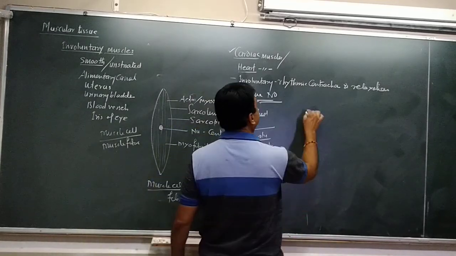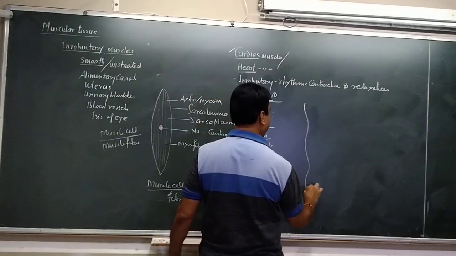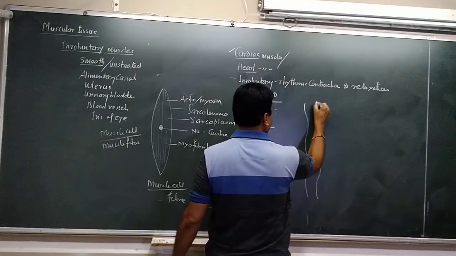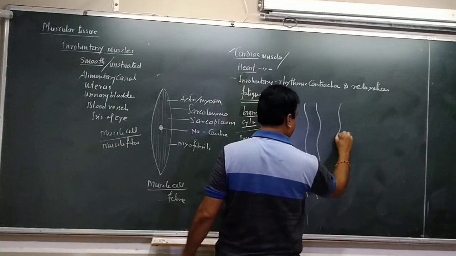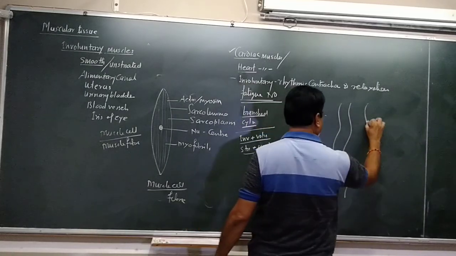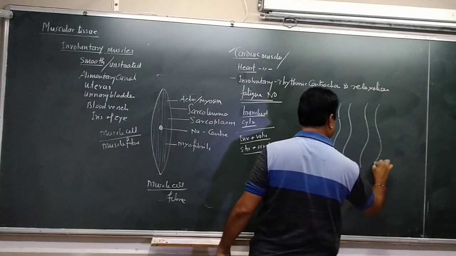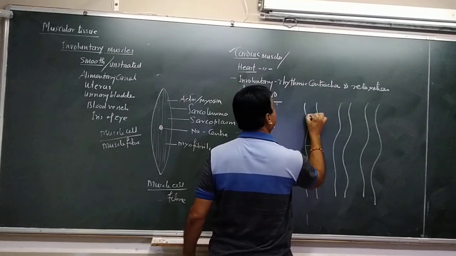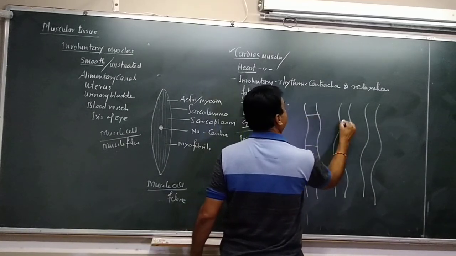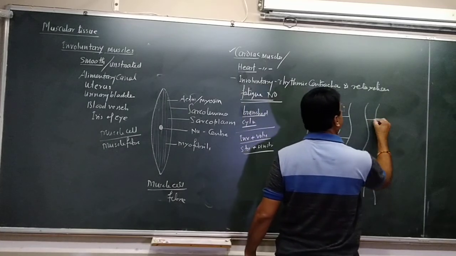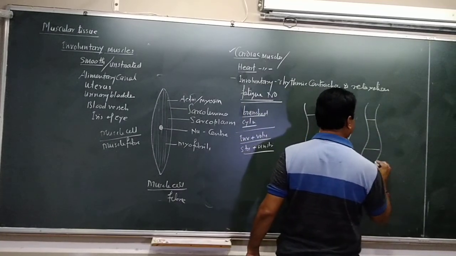For example, this is a heart muscle, and here is another heart muscle, and this is a third. These are cells which are elongated and divided by means of the intercalated disc. ये पार्टीशन हो गया, ये सेल.